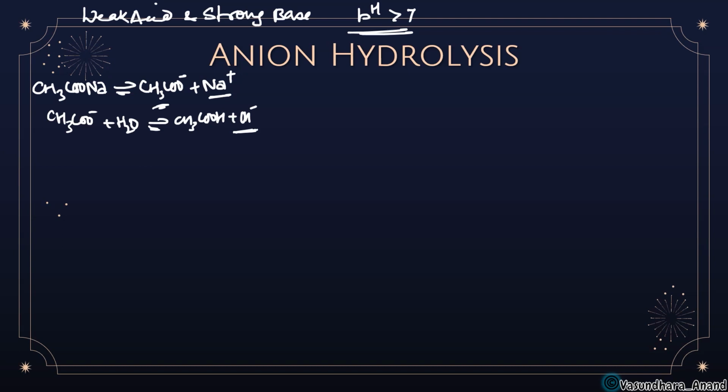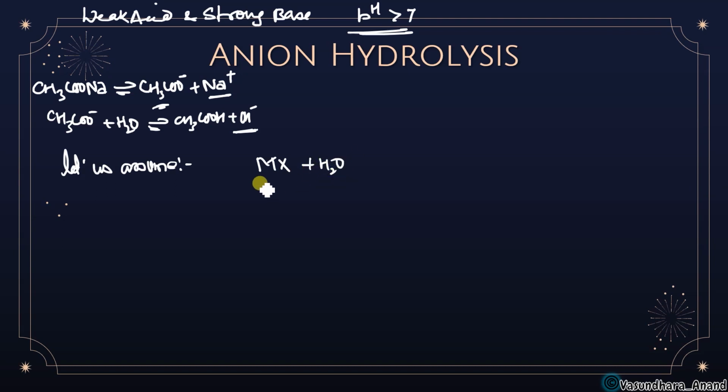Any doubt in this? Okay, so now let's see what is anion hydrolysis. So let us assume that MX is a salt. M is the cation and X is the anion part over here, plus water.